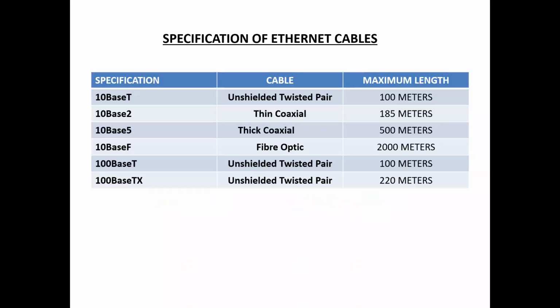And here, the specification of Ethernet cables. Suppose the specification is 10BaseT, meaning unshielded twisted pair, and the maximum cable length is 100 meters. Next, 10Base2, that is thin coaxial cable, the maximum length is 185 meters. 10Base5, that is thick coaxial cable, the maximum cable segment length is 500 meters. 10BaseF, that is fiber optic cable, the maximum segment length is 2000 meters. So this is about the specification of Ethernet cable.